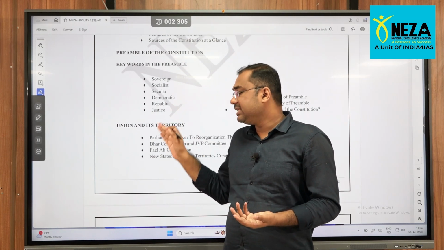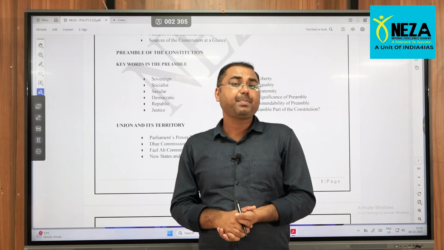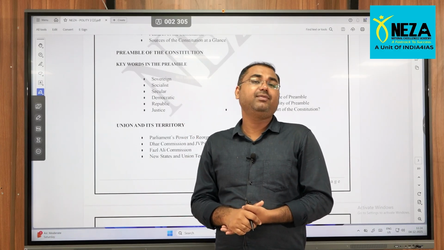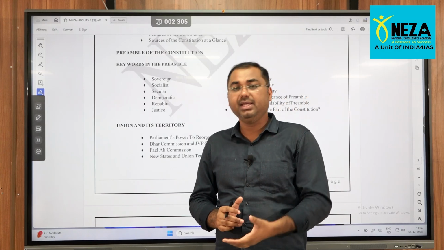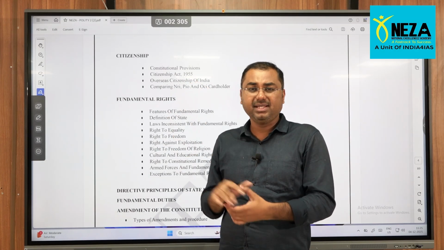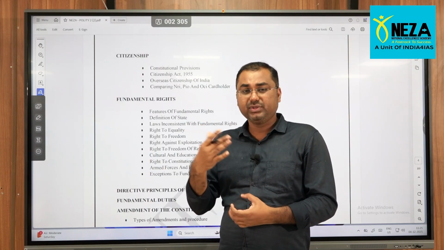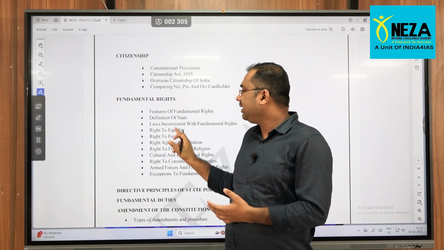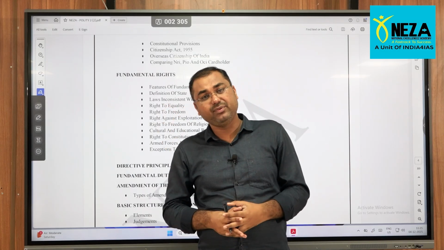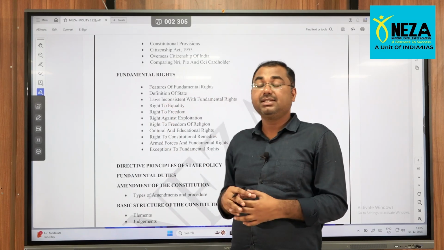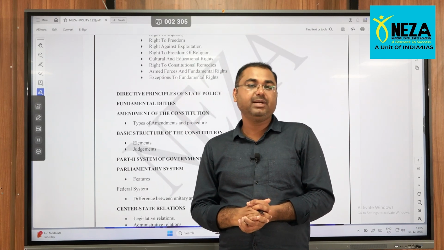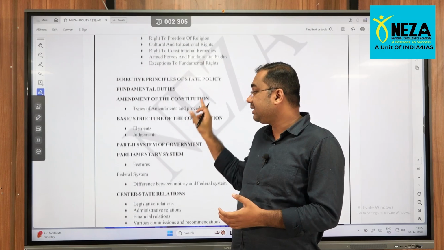Then what are the union and territory, how many union territories we have, which union territory will be headed by the lieutenant governor, which union territory will be headed by the administrators and all. Then what do you mean by citizenship, right? What are the recent developments associated with this? Then fundamental rights, what do you mean by fundamental rights, their features, important articles associated with this, are there any important cases associated with this? Then DPSP, what we call the directive principles of state policy, fundamental duties, basic structure.